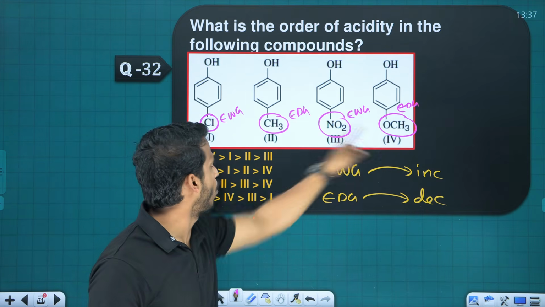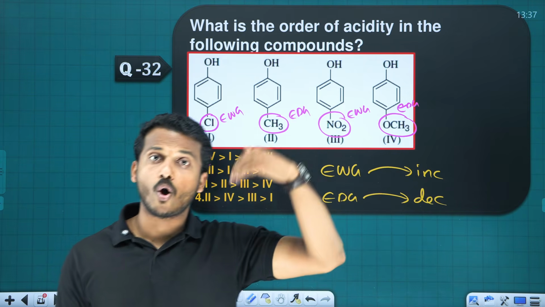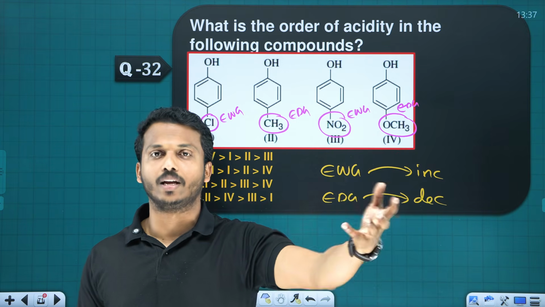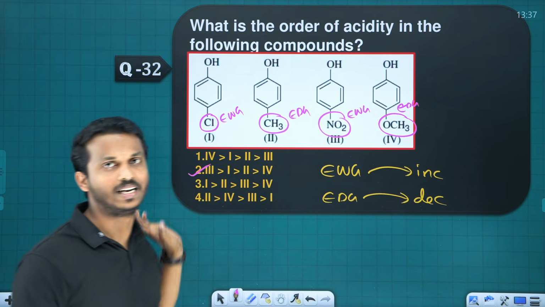And what about 4 and 2? Methyl and methoxy, when you consider, methoxy is more donating. More donating means least acidic. Therefore the fourth one is least.